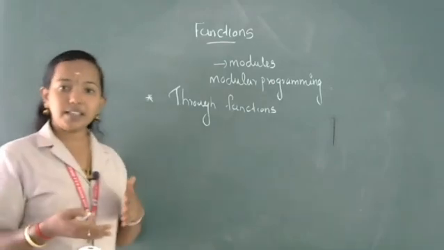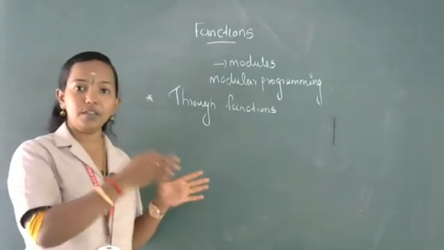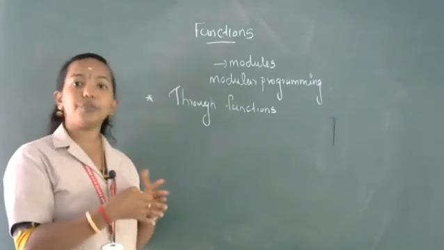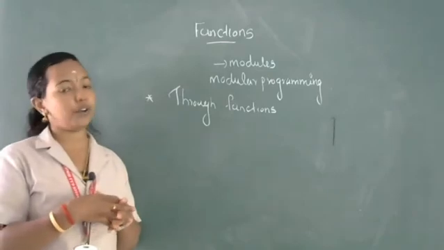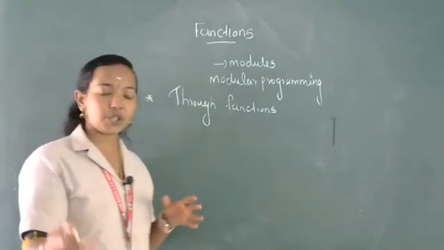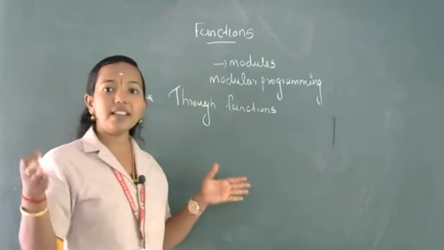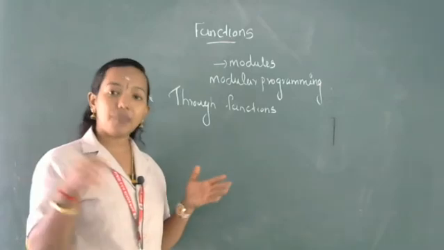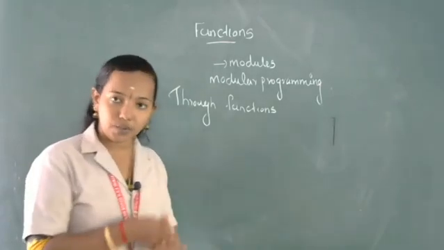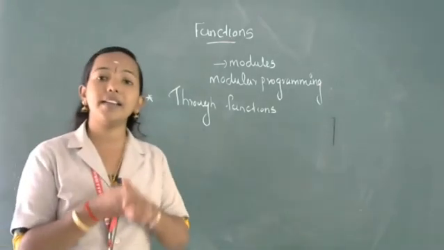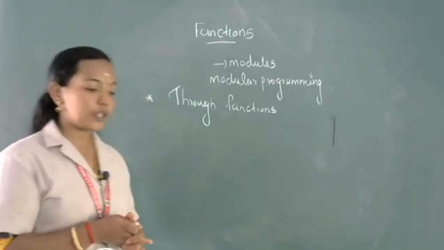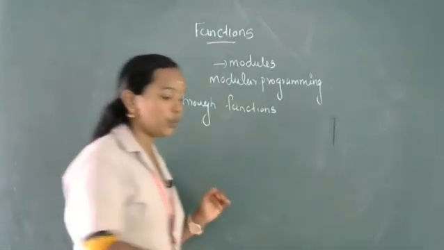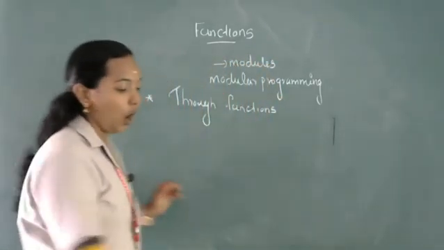Modules are independent. For example, square root is one module, then power is another module. The first module will execute the square root function and extract the square root of that particular variable. The second function finds the power. That means all this work is independent and separate. At the final stage we combine all these modules together and make a final program. That is a speciality of modular programming. Normally modular programming is used to reduce the program complexity.